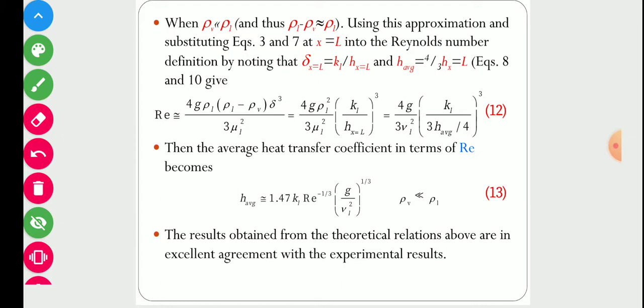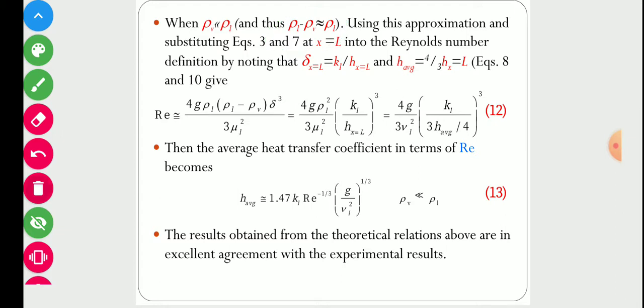Now we know the density of vapor is very small as compared to the density of liquid. So in the difference, density of liquid minus density of vapor, because the density of vapor is very small, we can simply write this as equal to the density of liquid only.